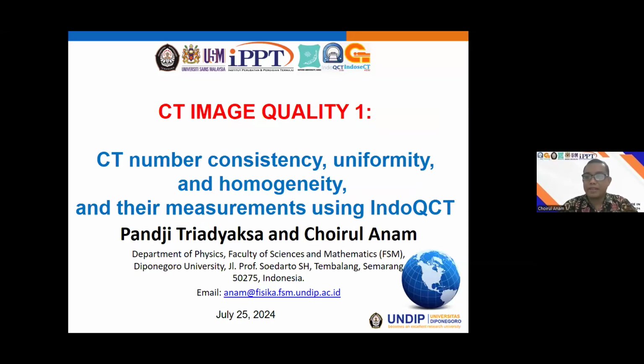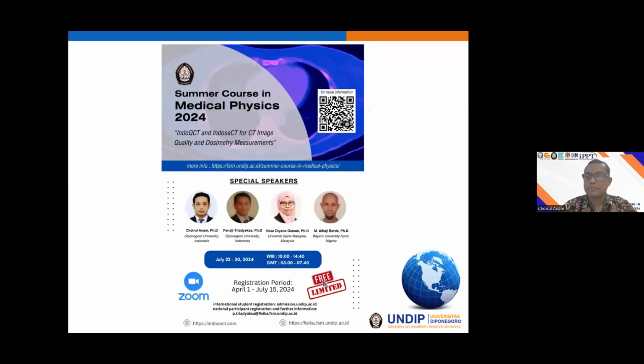Okay, today we will discuss CT image quality. For 3 days we have discussed CT dosimetry, and now we will present the CT number consistency, uniformity, and homogeneity.